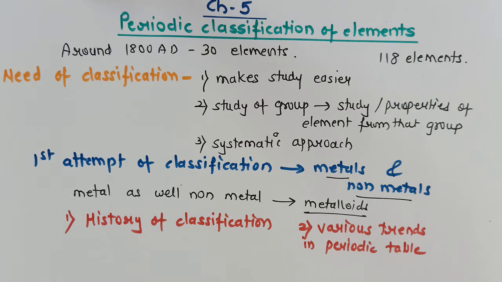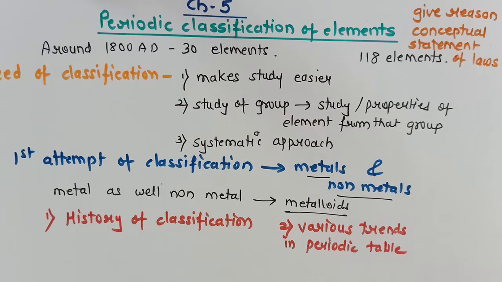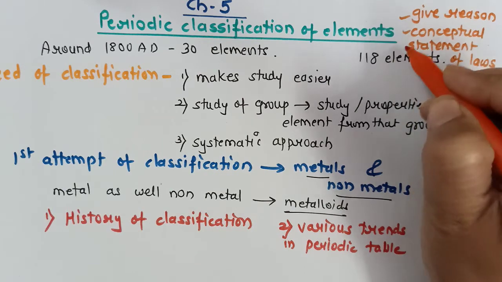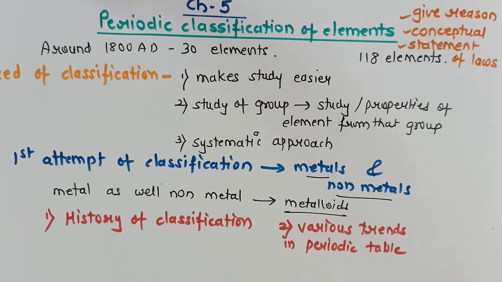What type of questions can be framed for this chapter? We can have certain direct questions, give reason questions, and conceptual questions. So in your board exam, the main pattern of questions from this chapter will be these. So we are going to begin with the first part, history of classification, in today's video. There were many attempts of classification throughout the history of the classification of elements, and the first is this one, metals and non-metals. Every attempt of classification had its own advantages and disadvantages. We have to study all those.